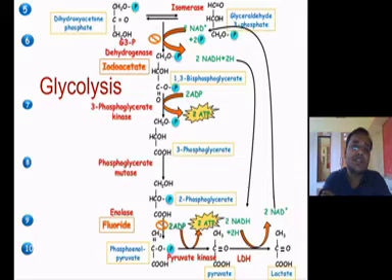The energy producing steps of this stage are stopped due to the inhibition of the glyceraldehyde 3-phosphate dehydrogenase enzyme.